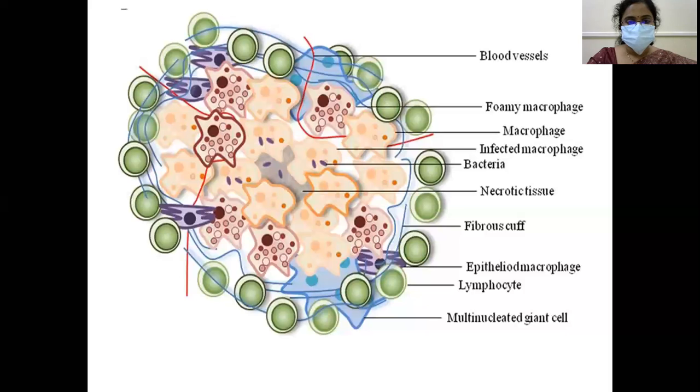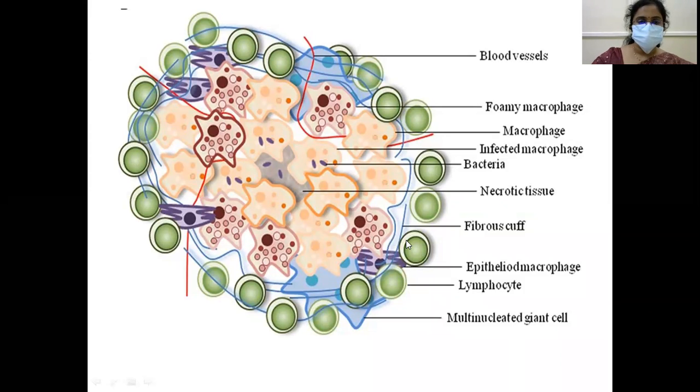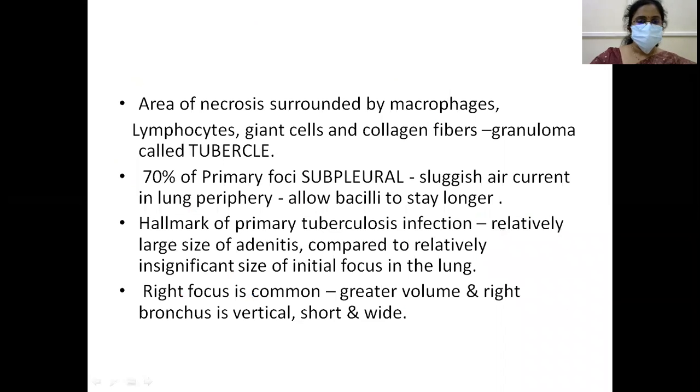Okay, this is a tubercle. There is caseous necrosis, macrophages, foamy macrophages, lymphocytes. All these things form a tubercle. An area of necrosis surrounded by macrophages, lymphocytes, giant cells, collagen fibers, a granuloma, is called a tubercle.